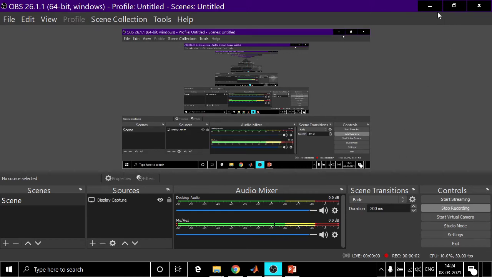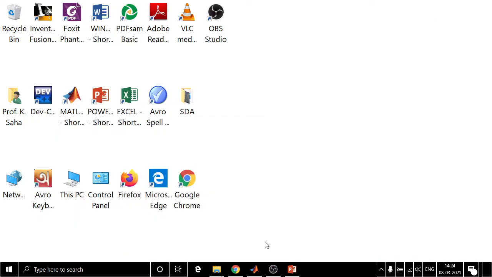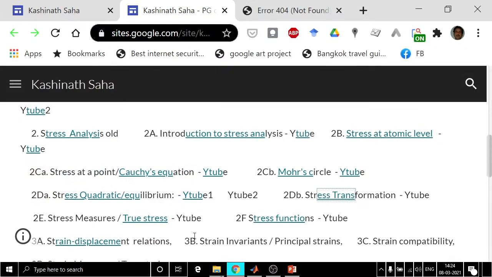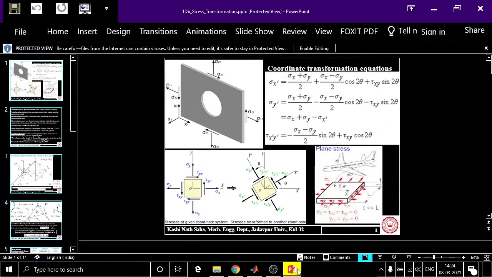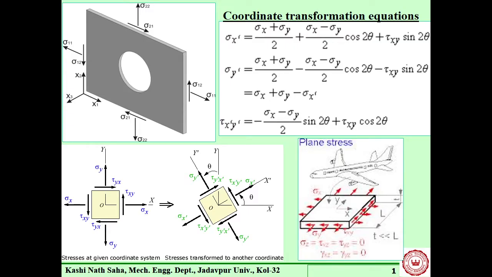Okay, let us now go to the next topic. Our next topic was the stress transformation. I have just mentioned that in our last lecture. So let us now go into that particular slide once again. So this is what we were discussing. What will happen if we transform the coordinate system, which is shown here for plane stress condition.